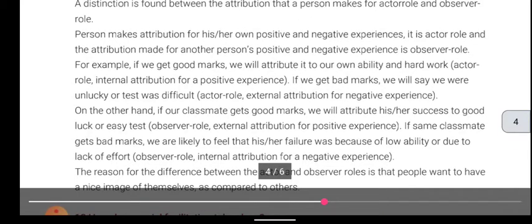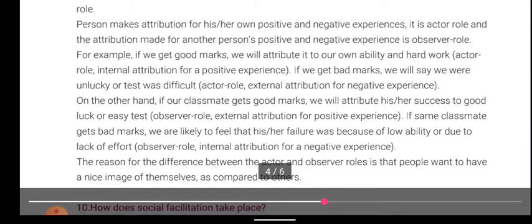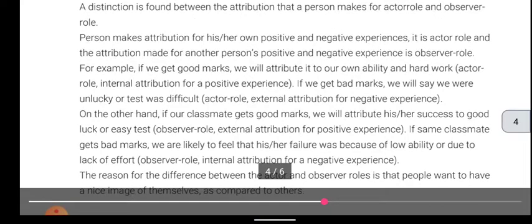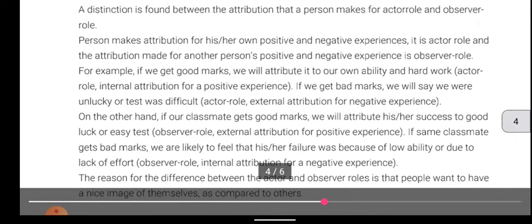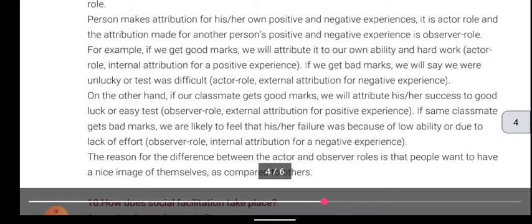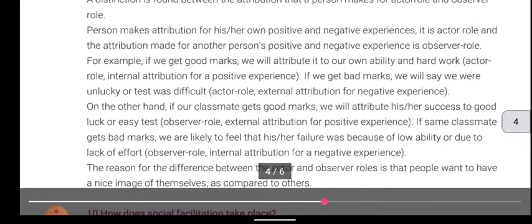On the other hand, if our classmate gets good marks, we will attribute his or her success to good luck and an easy test. Observer role, external attribution for a positive experience. If the same classmate gets bad marks, we are likely to feel that his or her failure was because of low ability or lack of effort. Observer role, internal attribution for a negative experience. The reason for the difference between the actor and observer role is that people want to have a nice image of themselves as compared to others.